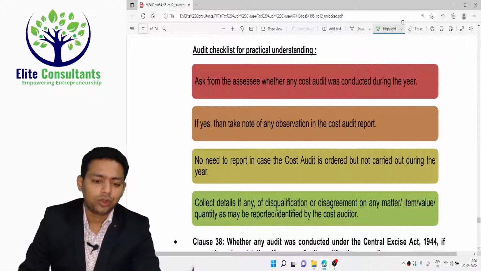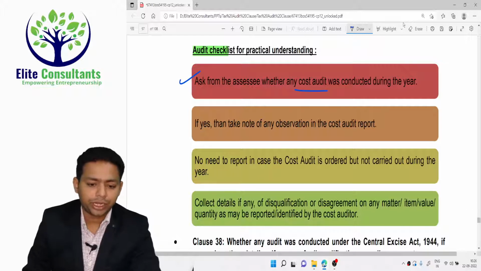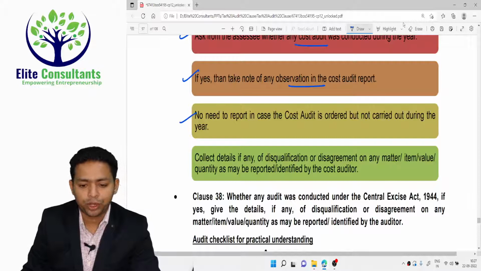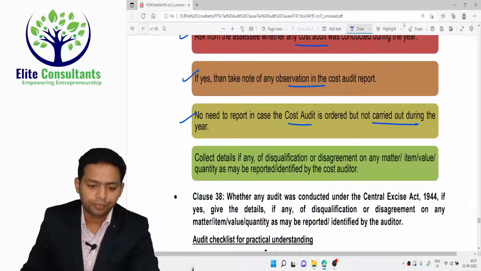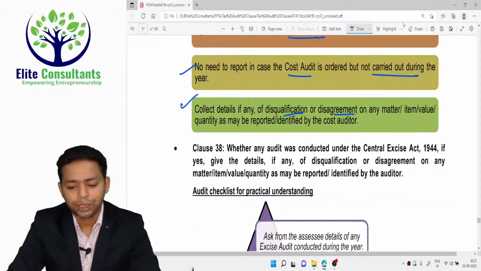What is the checklist that you should follow here? Ask the assessee whether any cost audit was conducted during the year. If yes, then take the observation from the cost audit report. No need to report in case the cost audit is ordered but not carried out during the year. Collect the details, if any, called disqualification and disagreement, that you have to submit.